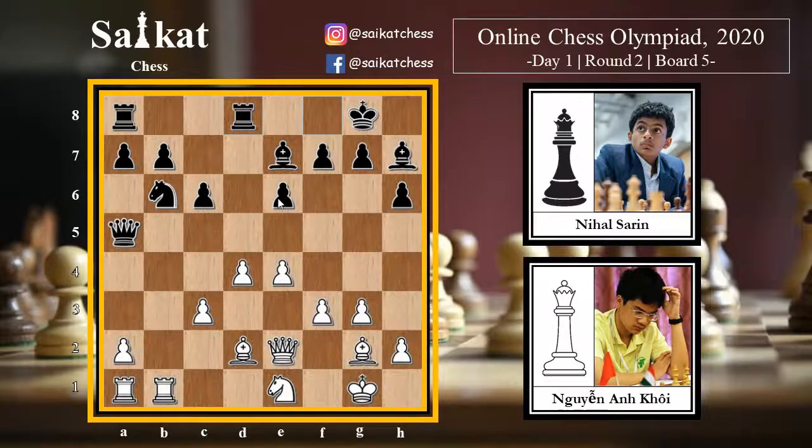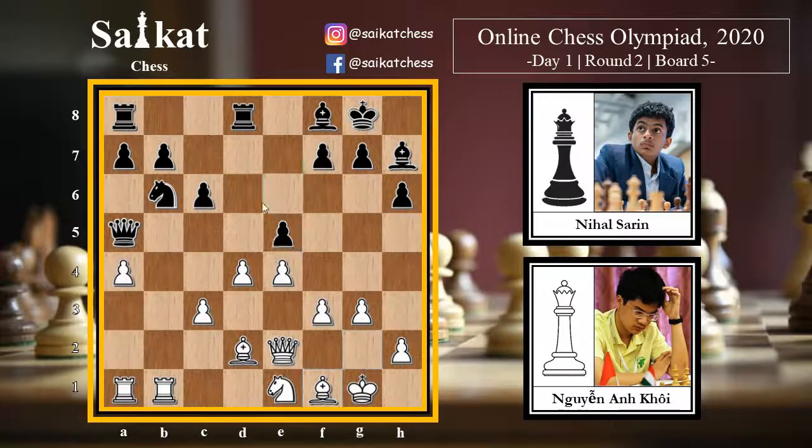Nihal here goes for rook fd8 with the idea of rook d7 and defending the b7 pawn here. But simply a4, white here goes for pushing the pawn. Bishop f8 and bishop f1, and look, if this queen is going to a6, then queen captures, pawn captures, and then bishop captures, and it looks like white is gonna win a pawn anyway, and there is no way black can defend this. How black is gonna react to that?